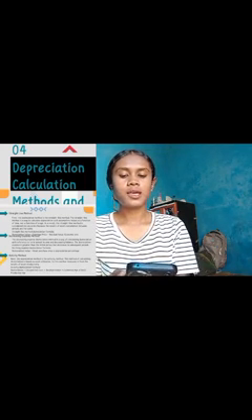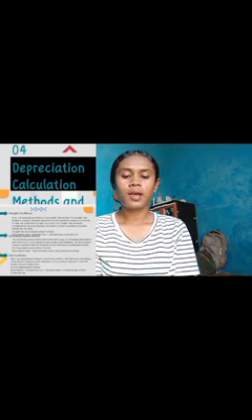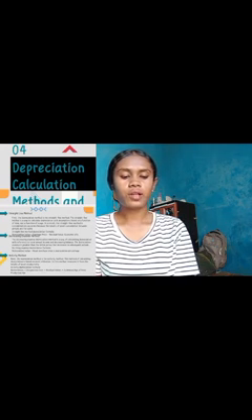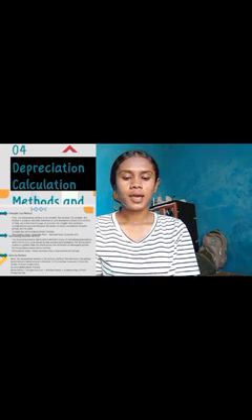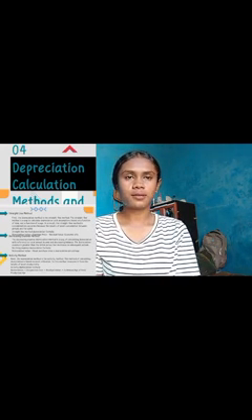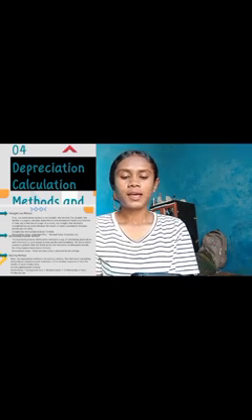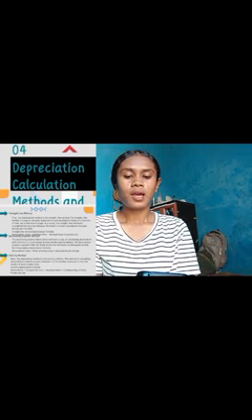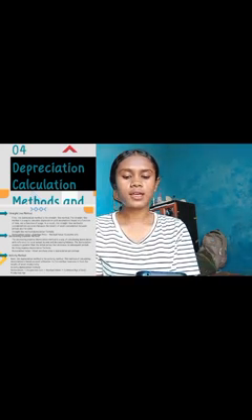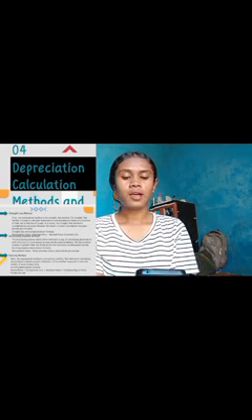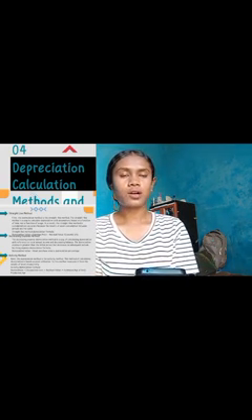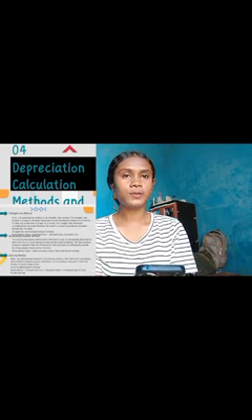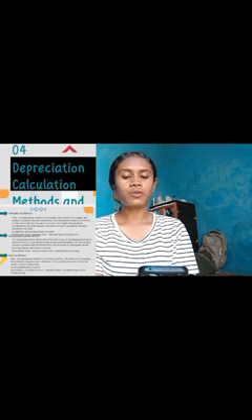The next is the activity method. This method of calculating depreciation is based on asset utilization. So, this method measures it from the result of asset productivity. The activity depreciation formula is: depreciation equals acquisition cost minus residual value, times estimated age of use over current productive age.